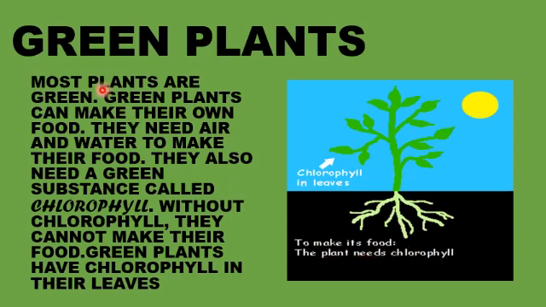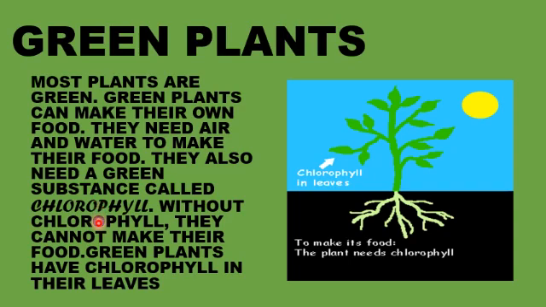Mostly plants are green. Green plants can make their own food very easily. For making their food, they need air and water. They also need a green chemical that is called chlorophyll. Chlorophyll is present in leaves.